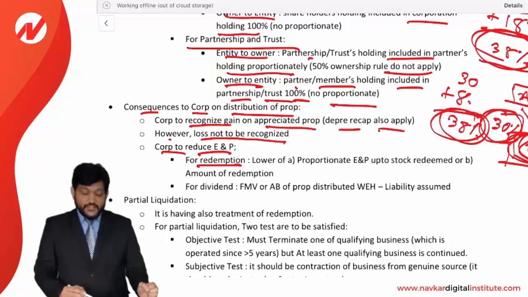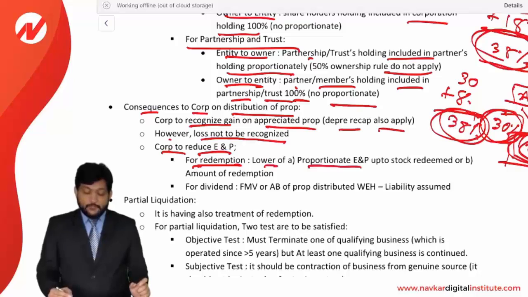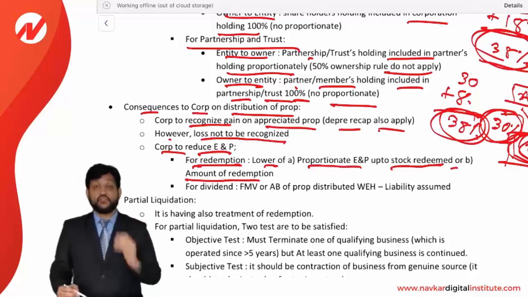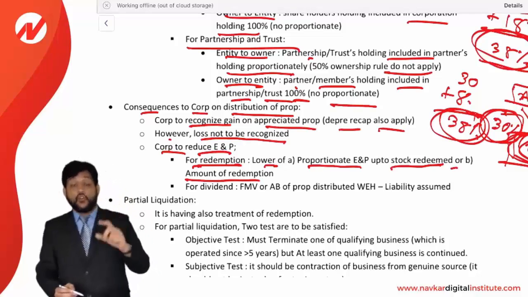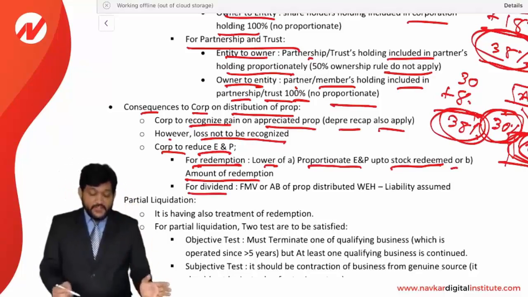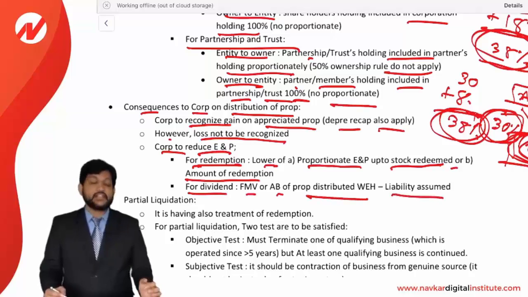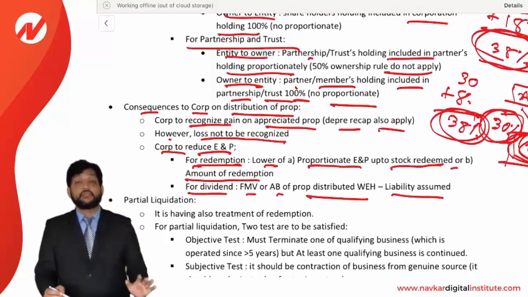So if it is treated as a redemption, then ENP will be reduced by the lower of proportionate ENP up to the stock redeemed or the amount of redemption, whichever is lower. And if it is treated as a dividend, then FMV or AB of the property distributed, whichever is higher, less liability assumed. That we have already seen in the last chapter. The same concept is being applied here.